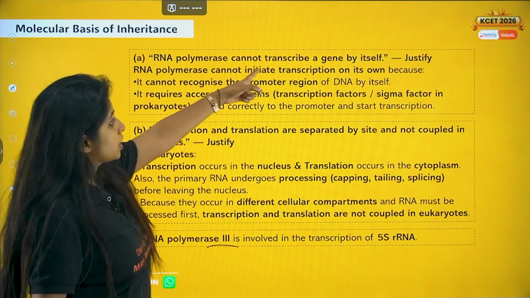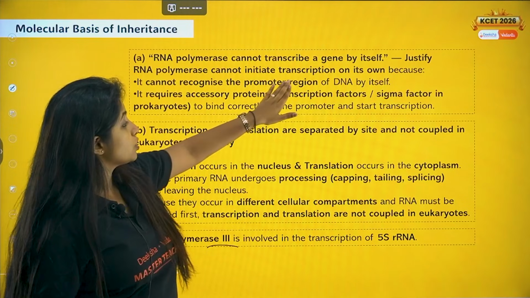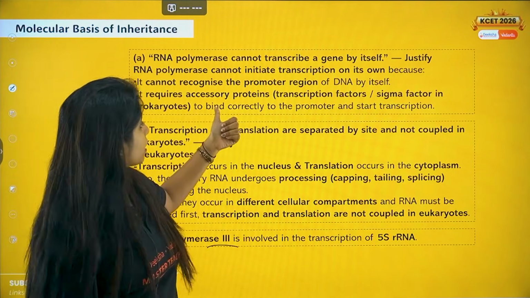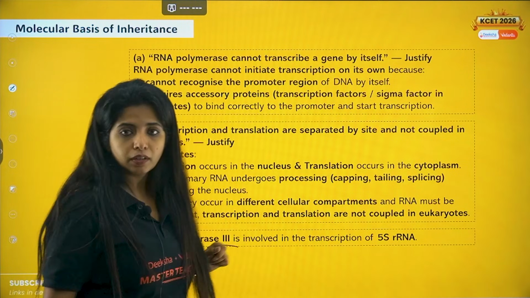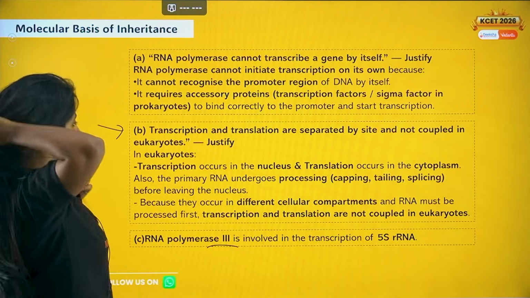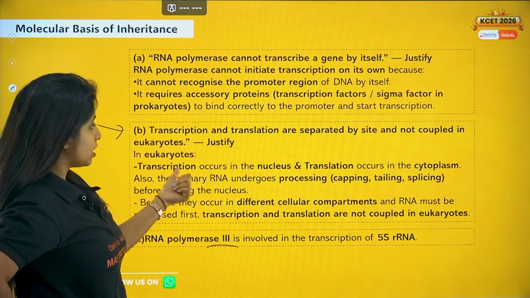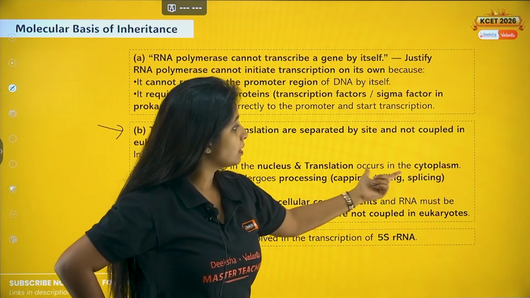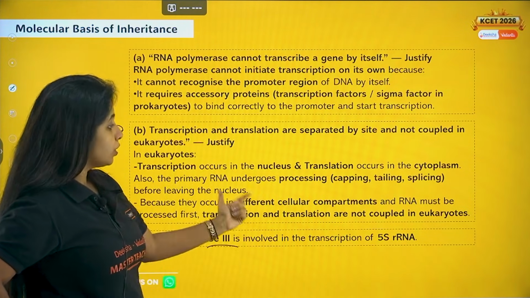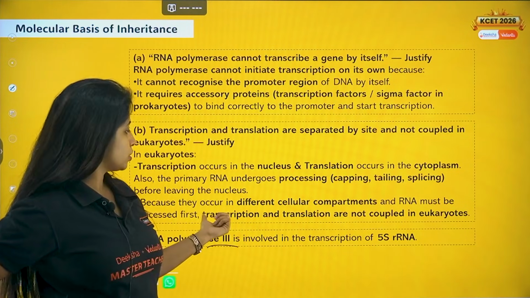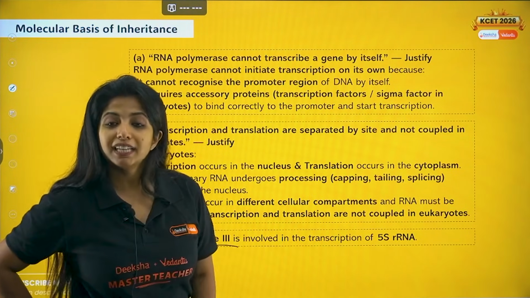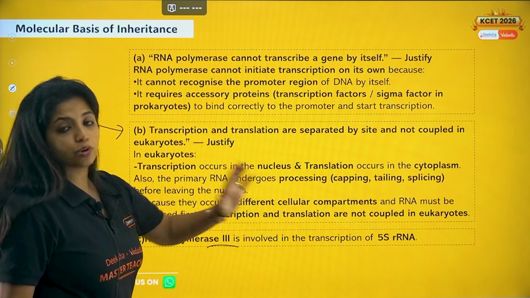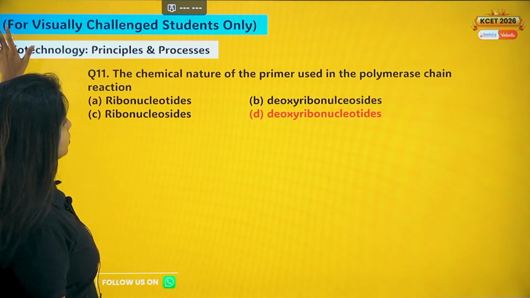So first thing, RNA polymerase cannot transcribe a gene by itself because it cannot recognize the promoter region of DNA by itself. It requires auxiliary proteins such as sigma factor to bind correctly to the promoter and start the transcription. Now transcription and translation are separated by site and not coupled in eukaryotes. Transcription occurs in the nucleus and translation occurs in the cytoplasm. Also, the primary RNA undergoes processing, that is capping, tailing, splicing, before leaving the nucleus. Because they occur in different cellular compartments and RNA must be processed first, transcription and translation are not coupled in eukaryotes. They have to be done in separate regions. Now, RNA polymerase 3 is involved in transcription of 5S rRNA. This is a simple question.